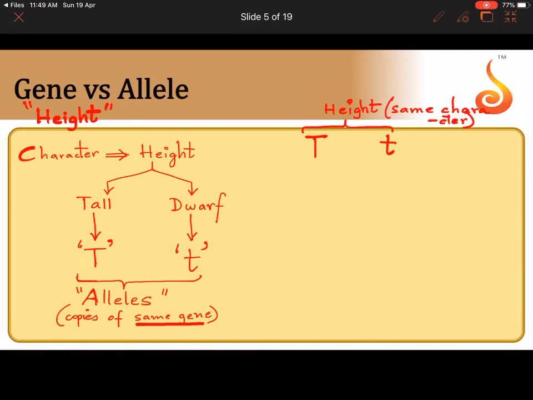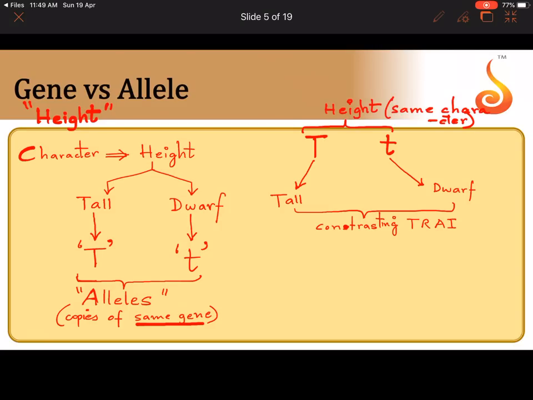Now the next question is, why do we say they are slightly different copies of the same gene? You just said they're the same gene, but now you're saying they're slightly different copies. For that you will substantiate saying capital T is a gene that codes for tallness and small t is a gene that codes for dwarfness. How are tall and dwarf different from each other? Please remember, tall and dwarf are the two contrasting traits.